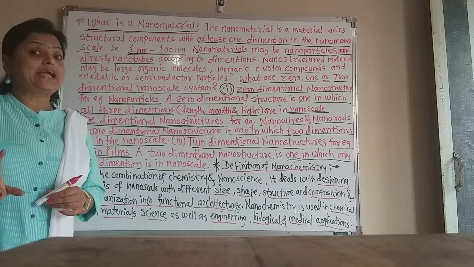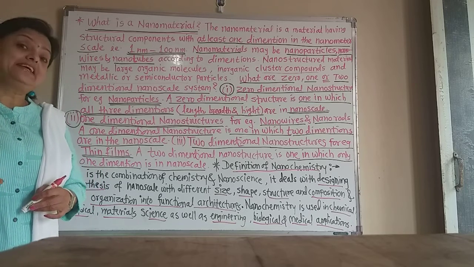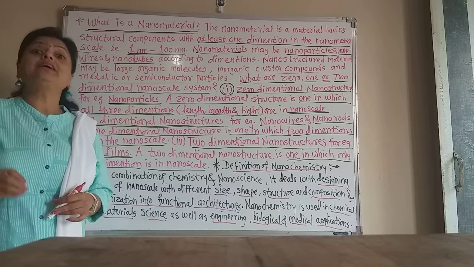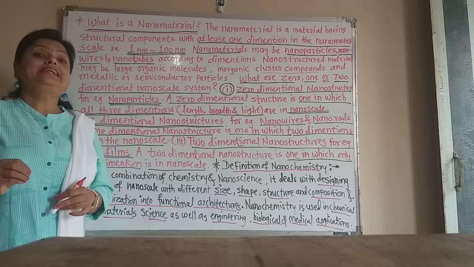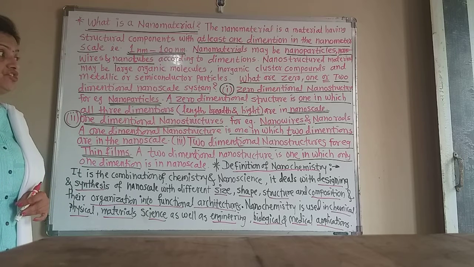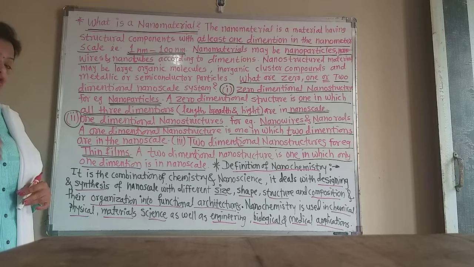If all three dimensions of that material are in the nanometer scale, then that nanomaterial is called a 0 dimensional material or 0 dimensional structure.